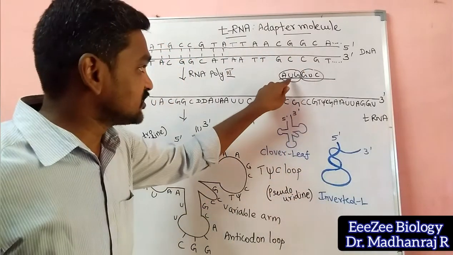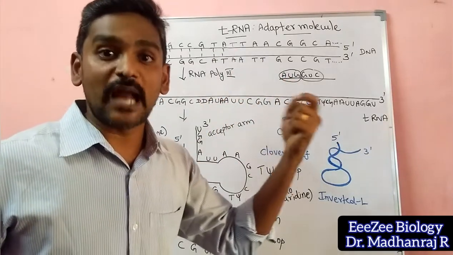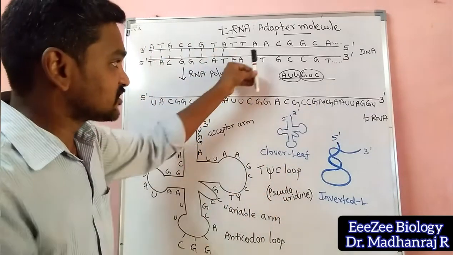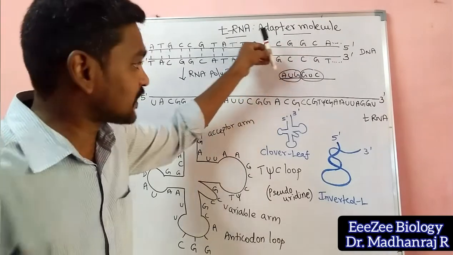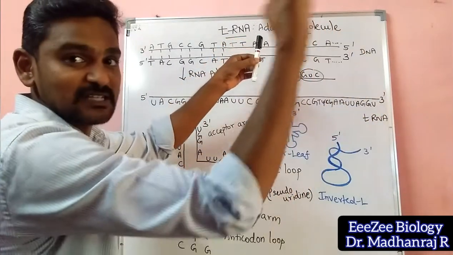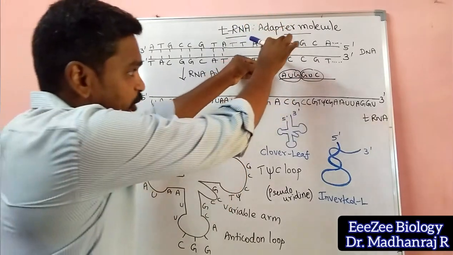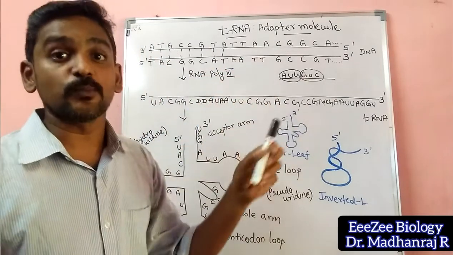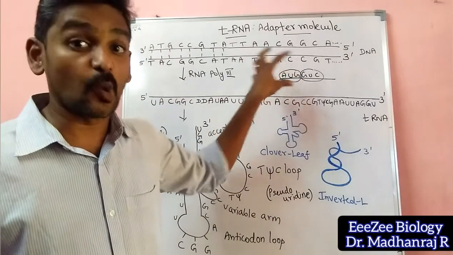Now what happens? This codon, for example AUG, codes for what? AUG codes for the amino acid methionine. Imagine this as tRNA. This tRNA will be reading the sequence of the mRNA like this. While reading, this sequence produces the amino acid called methionine. Imagine this is the amino acid. The amino acid will be attached to the tRNA, and it will be reading the sequence. This is the process that takes place during protein synthesis. I will explain it in detail in that session. So this is the idea about the codon.